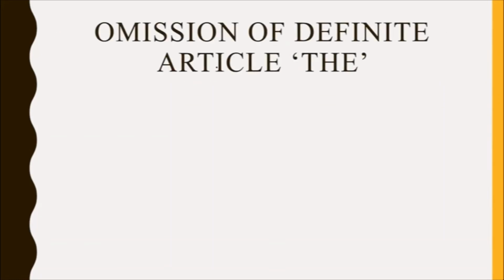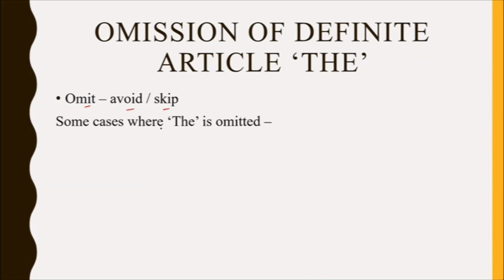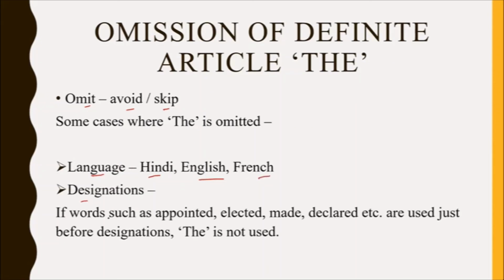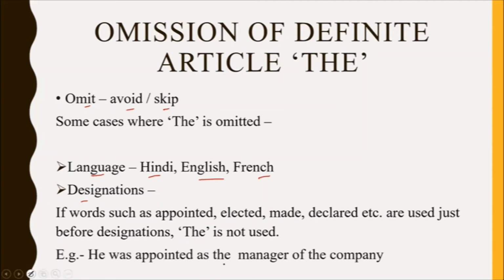Omission of definite article the. Omit means to avoid or skip. Some cases where the is omitted. Language. Example, Hindi, English, French. Designation. If words such as appointed, elected, made, declared, etc. are used just before designations, the is not used. Example, he was appointed as manager of the company.